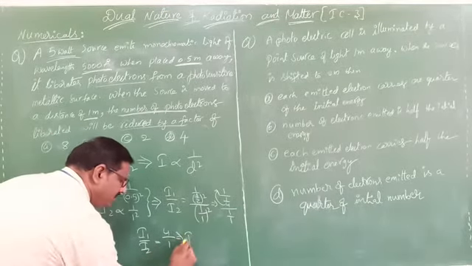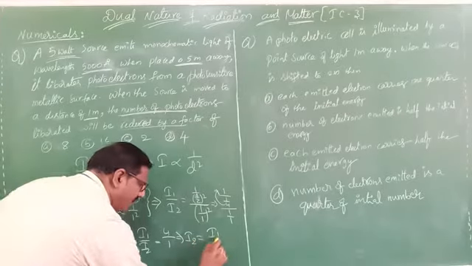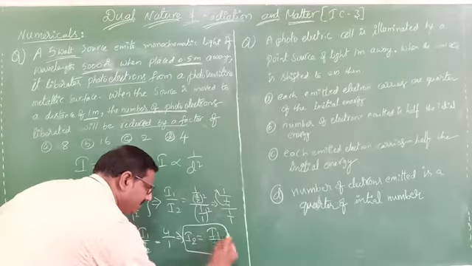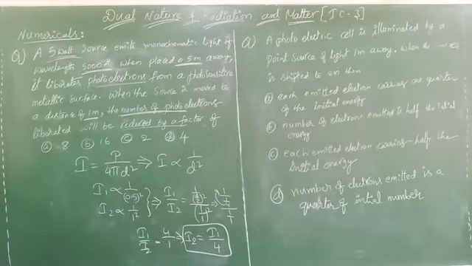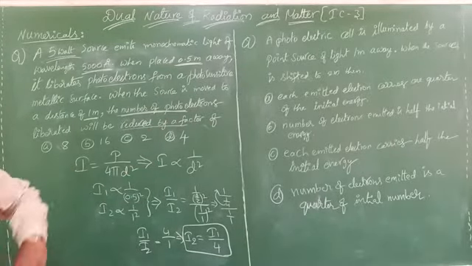That means the new intensity I2 equals I1 by 4. Okay, it will become a quarter. It is the same for the next problem also.